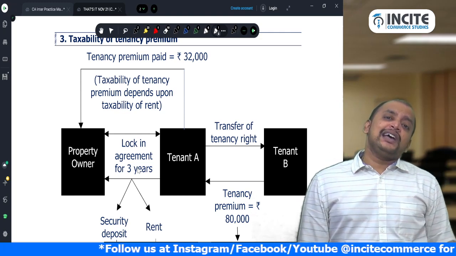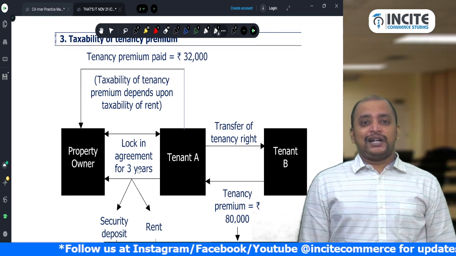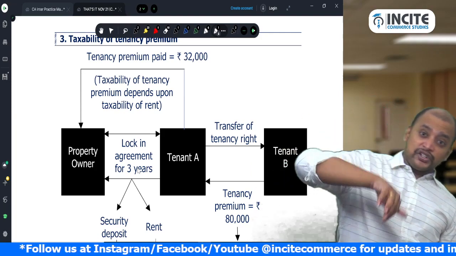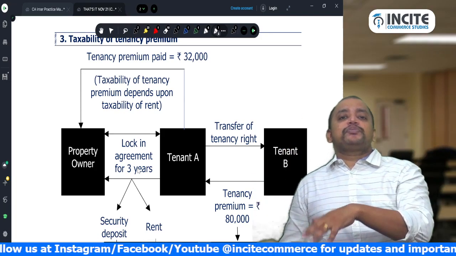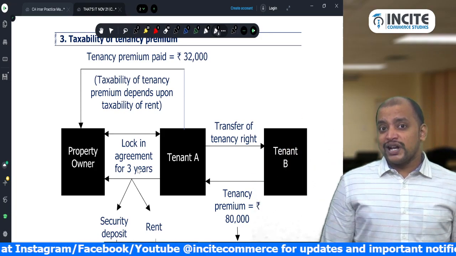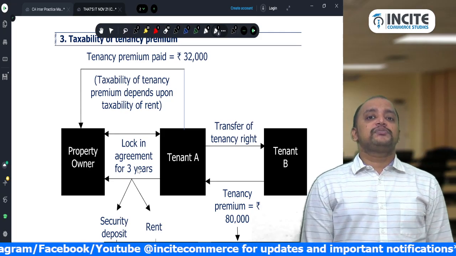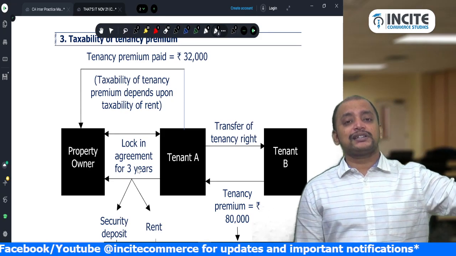Means if it is a commercial property, it will be taxable, or if it is a residential property given for commercial purpose, it will be taxable. Otherwise, the tenancy premium is not taxable. If the rent is taxable, tenancy premium is taxable.